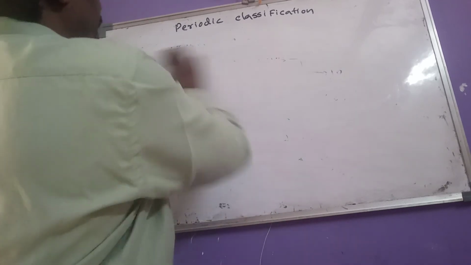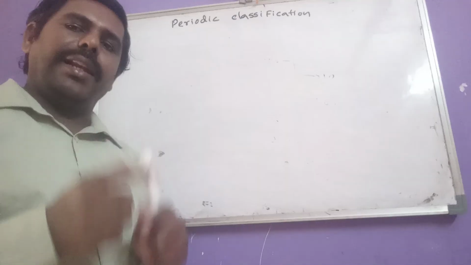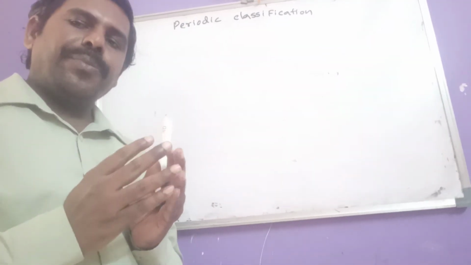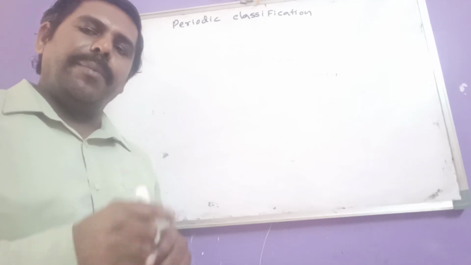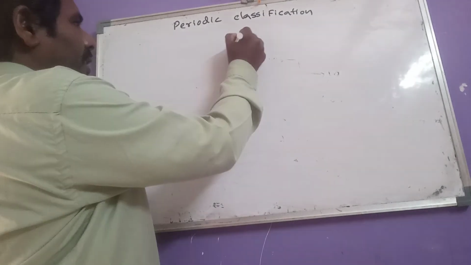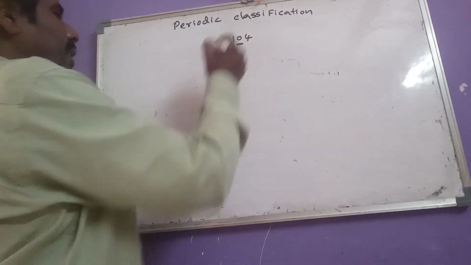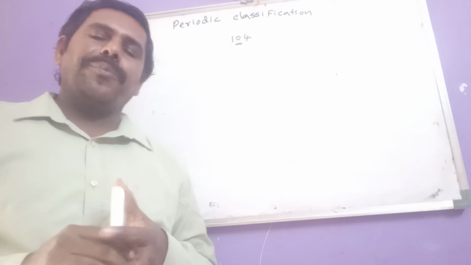And here, naming of elements. What is the rule we have to follow to name the elements? What is the need to propose a particular rule to name the elements? One problem is there. For example, element with atomic number 104.